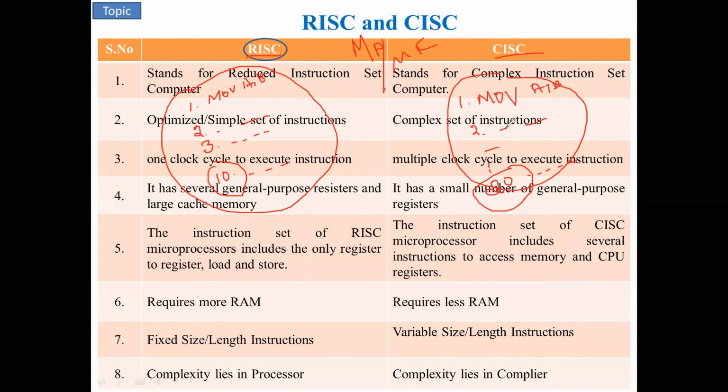Whereas if some processors or controllers need more instructions to do the same operation done by a RISC type, that is the difference between RISC and CISC.